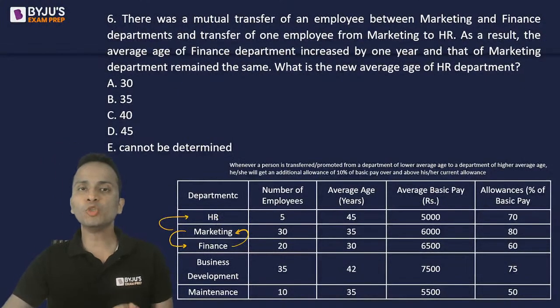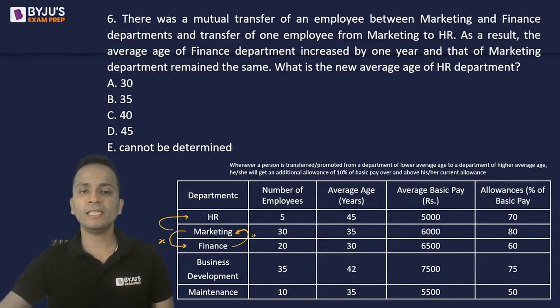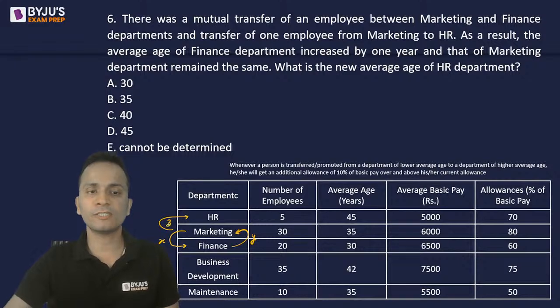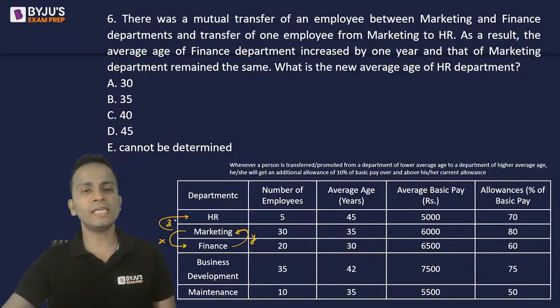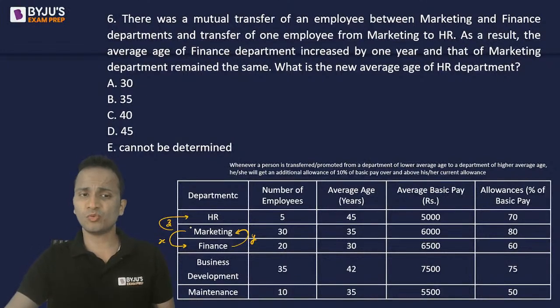Now, there was a mutual transfer of an employee between marketing and finance. So, one employee has been transferred from marketing to finance. Let's say the age is X, and one employee is transferred from finance to marketing. Let's say the age is Y. And then one employee is transferred from marketing to HR. Let's say the age is Z. Okay, so X, Y, and Z are the ages of these three employees which are being transferred.